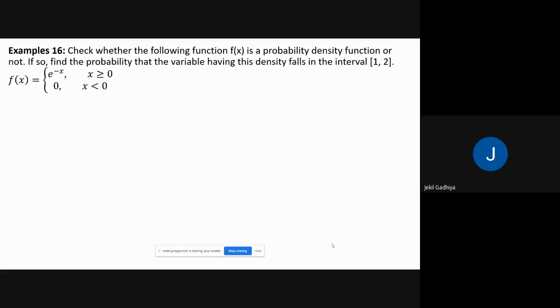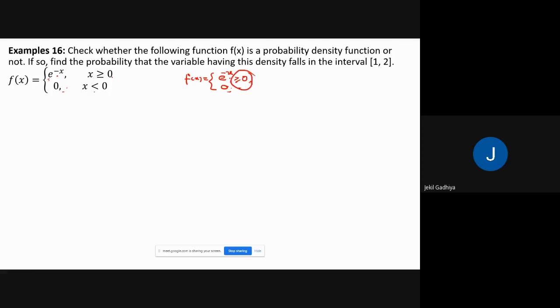So first we are trying to verify this. What is the function here? The function is e raised to minus x when x is greater than or equal to 0, and the value of the function is 0 when x is less than 0. Now e raised to minus x, an exponential function, is always greater than or equal to 0, so the value of the function is greater than or equal to 0 in the given interval.